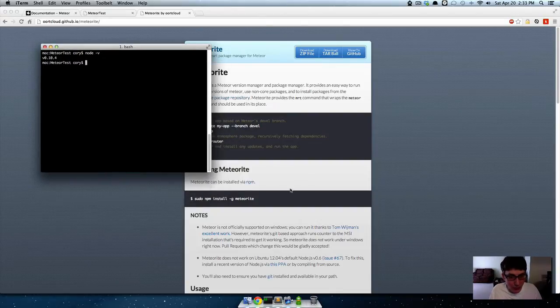So the way to install Meteorite is just to do sudo npm install -g, passing the g flag. That means global. So this will install Meteorite everywhere on your system, so you can use it everywhere instead of just in one specific directory.